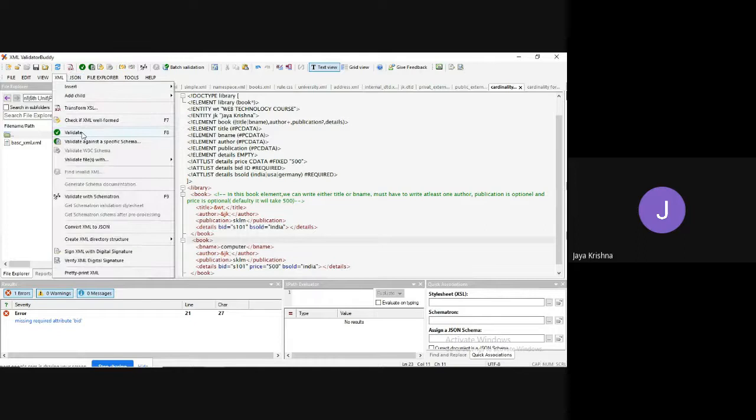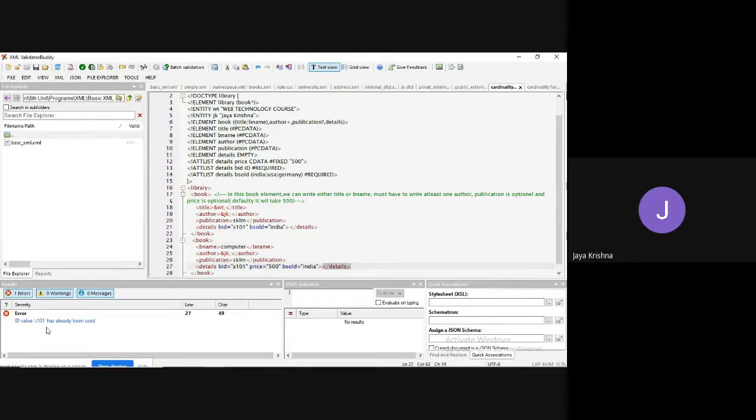Click on XML, click on validate. ID value S101 has already been used. That is what I am saying, right? ID should be unique, so it should be other than 101. Even though I'm not passing any data for price, it is taking a default fixed 500 rupees. Be sold is India. There is no problem at all.